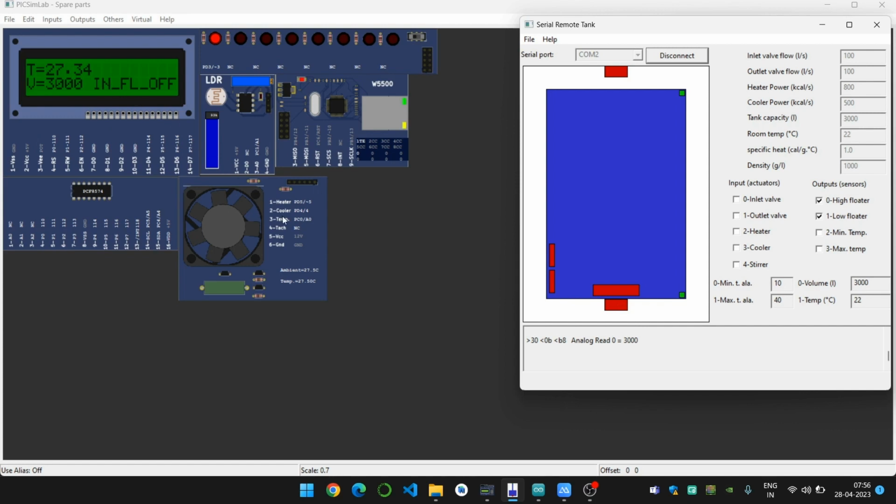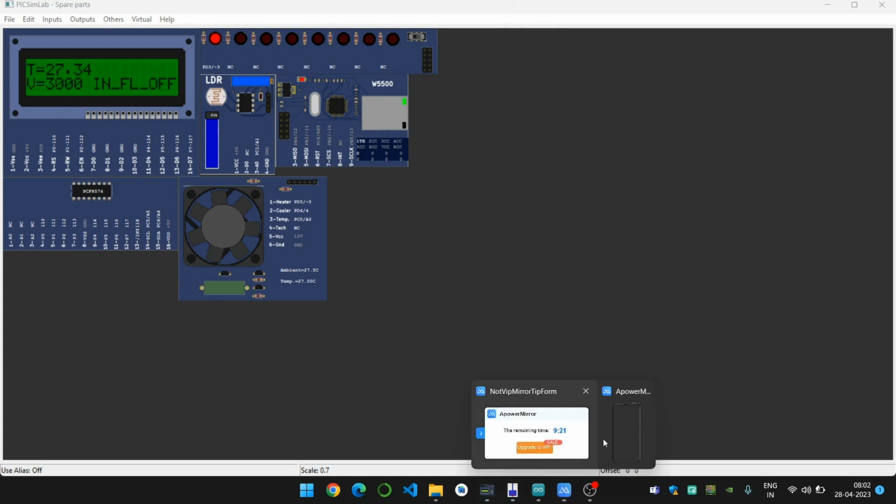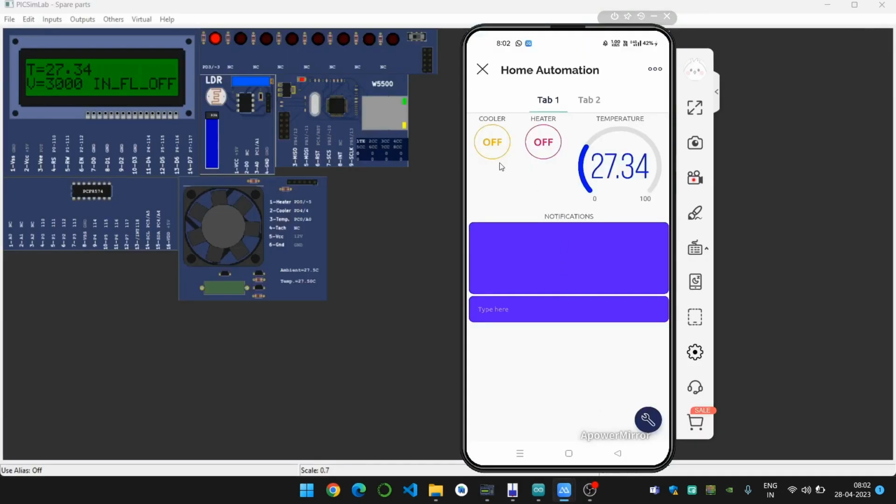Next I will mirror my phone to the system and we will control these different home components using the mobile phone and Blynk IoT app. So as you can see, now I have mirrored my phone. This is the Blynk IoT app user interface.